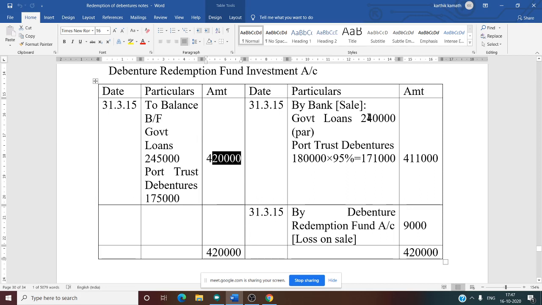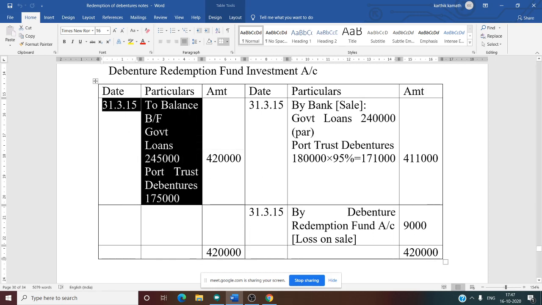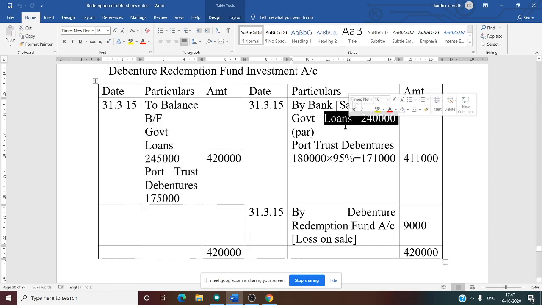By bank account, sale. How are the investments sold? Government loan at par is given. So at par you should take 2,40,000 and not this amount 2,45,000. You should take 2,40,000 first. Par means actual value and sale value are equal. So 2,40,000 itself, there is no profit, no loss.